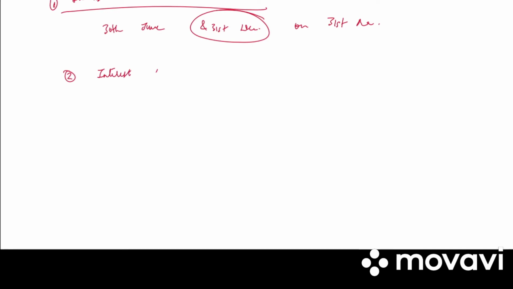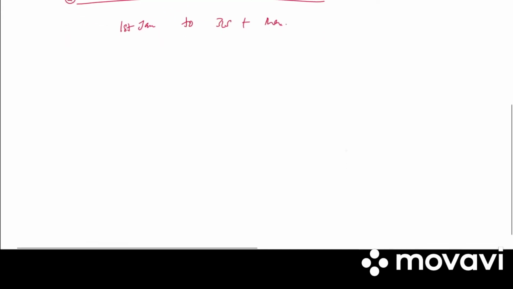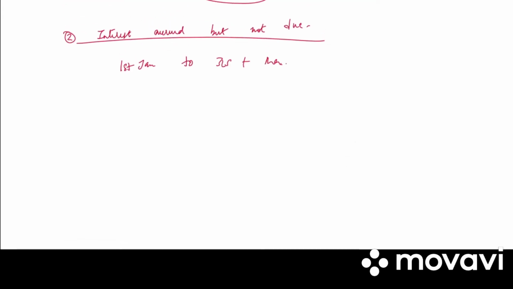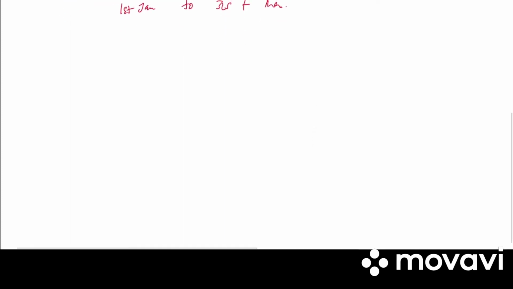Next we have interest accrued but not due. So in this case, if a company pays interest on debentures half yearly, while preparing the balance sheet on 31st March, the interest for the period from 1st Jan to 31st March will be known as interest accrued but not due. Clear? So both the interest which is already discussed, that is interest accrued and due, and interest accrued but not due, will be shown on the current liabilities in the balance sheet.